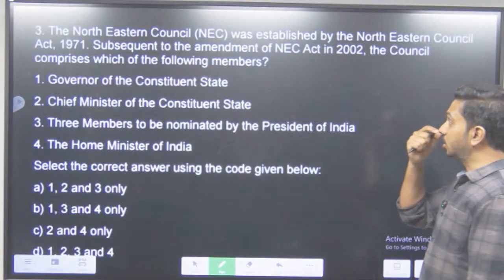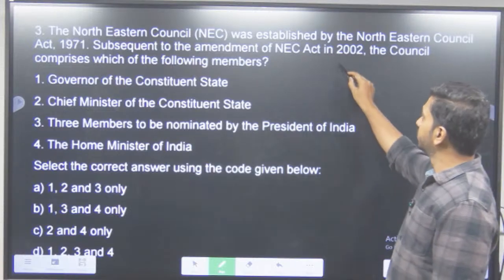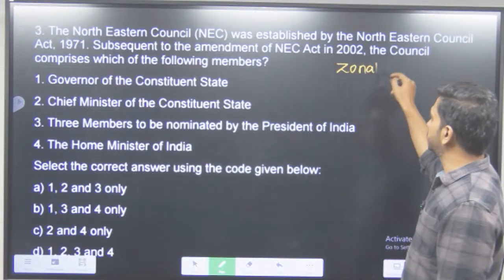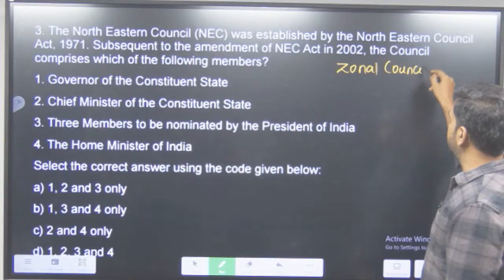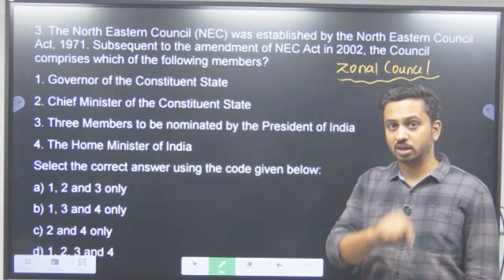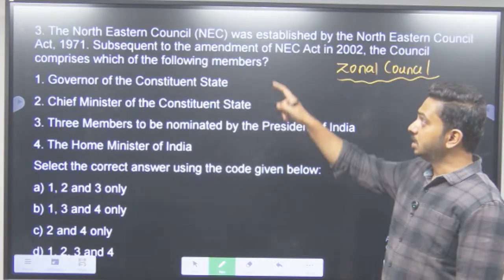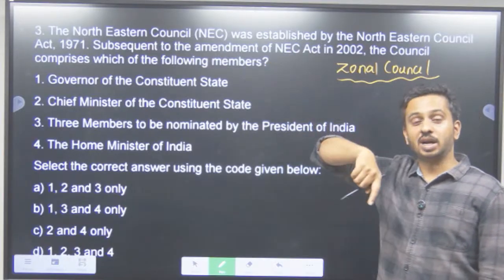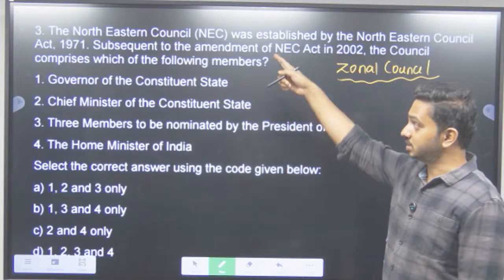The Northeastern Council. Again, we are coming back to zonal councils. Last question paper, maybe a question on zonal councils. I have solved that. Please remember. Now, I had already told you that we have 6 zonal councils. This is the 6th one.